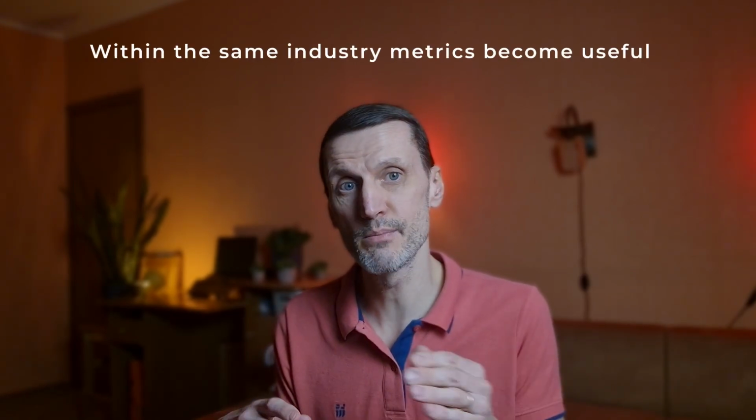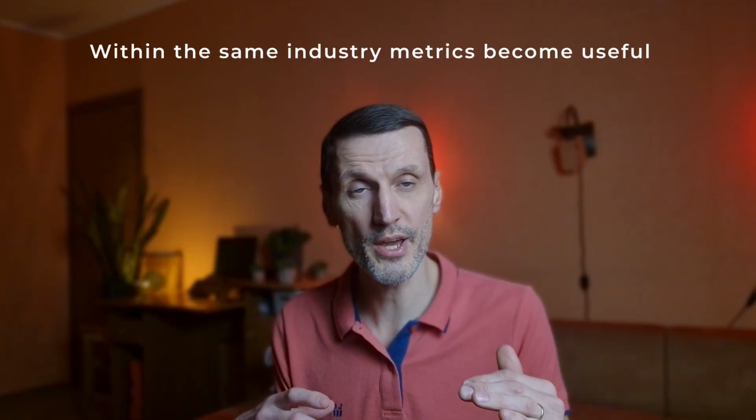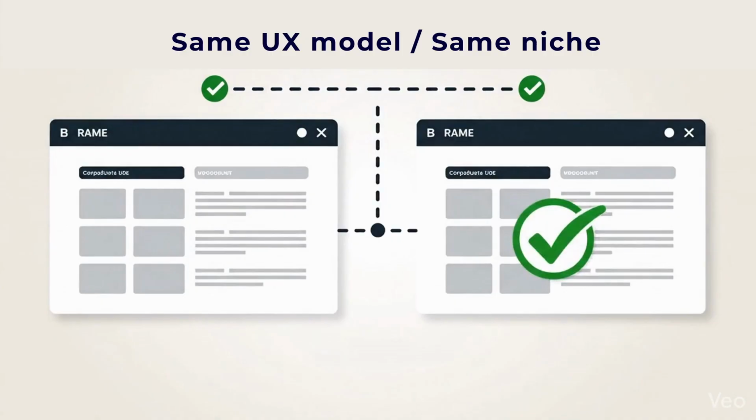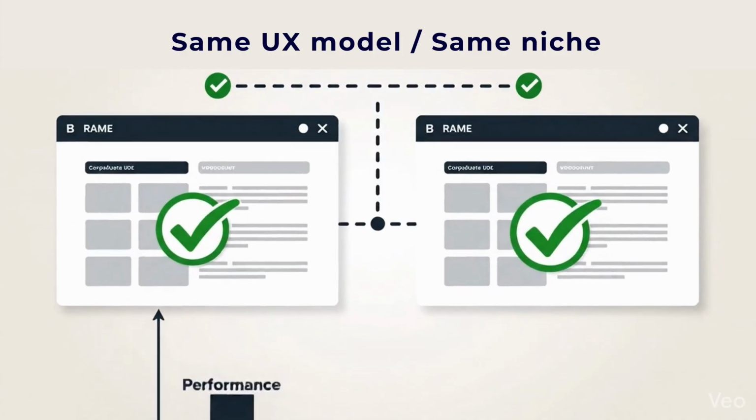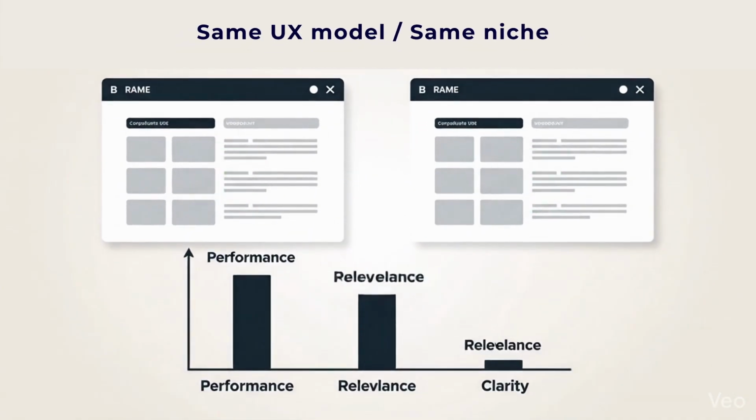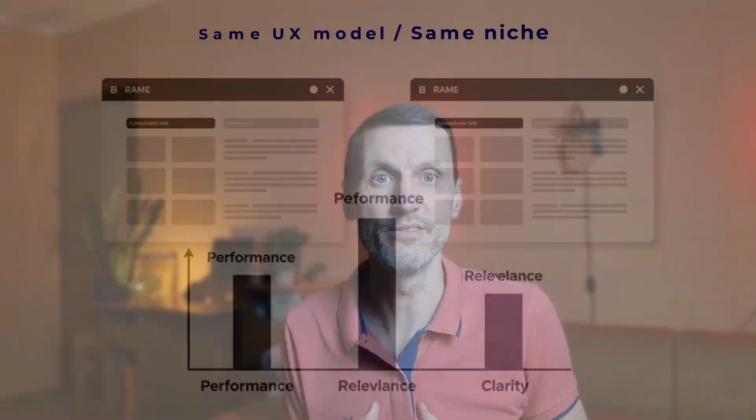Quick clarification. When I compare products inside the same industry, metrics like bounce rate, pages per visit, and visit duration become useful, because user intent and the UX model are similar. Explaining why metrics differ is a separate skill. Today I'm focused on reading them correctly first. Once the UX model is comparable, things like performance, relevance, and clarity start to explain why those metrics differ.